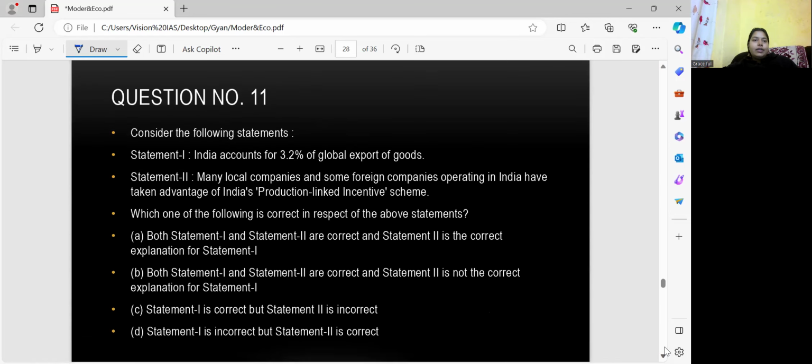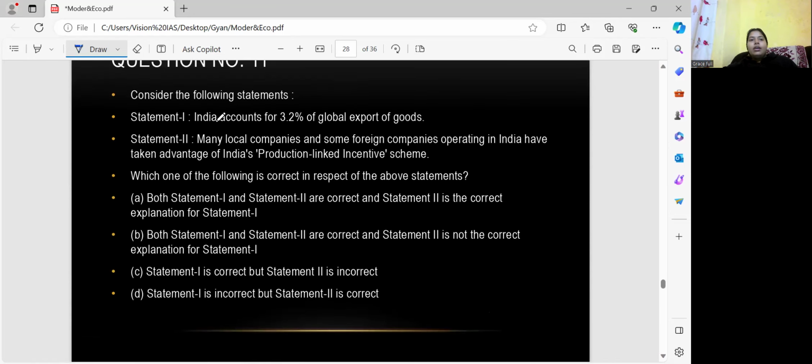Next question number is 11. And again, it is a statement based question. First statement says India accounts for 3.2% of global export of goods. Okay. And 2 says many local companies and some foreign companies operating in India have taken advantage of the Indian production linked incentive scheme. So first you have to know, or you should know, what is the production linked incentive scheme? ये है क्या? ठीक है. Without knowing that, we are unable to solve this question. And even further अगर question आता है what is the production linked incentive scheme, तो again वहाँ भी दिक्कत आएगी. So first you have to understand what it is.